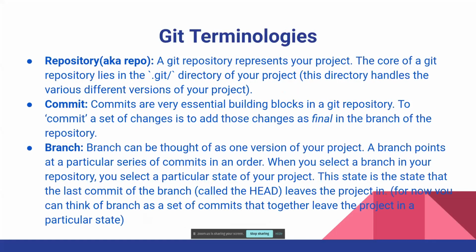Now there's some important terminologies that you need to understand. First one is called a repository. We also call it repo for short. A Git repository is your project basically, and generally the information about your project lies in the .git directory.